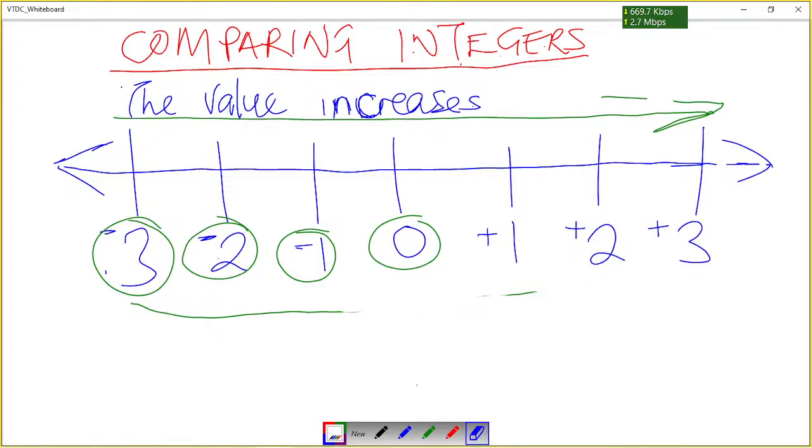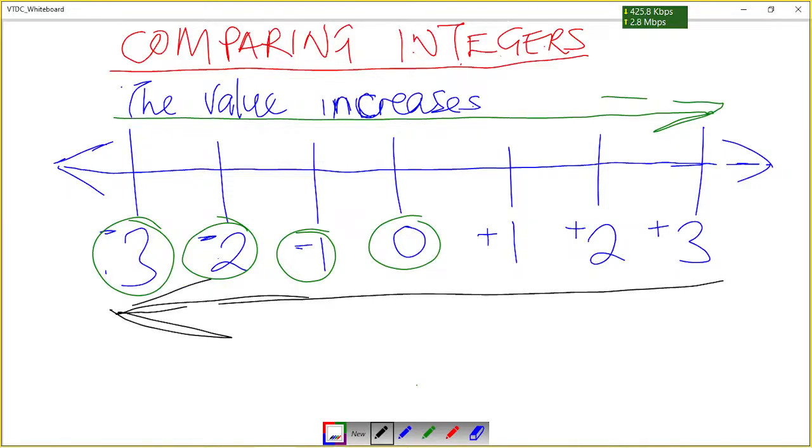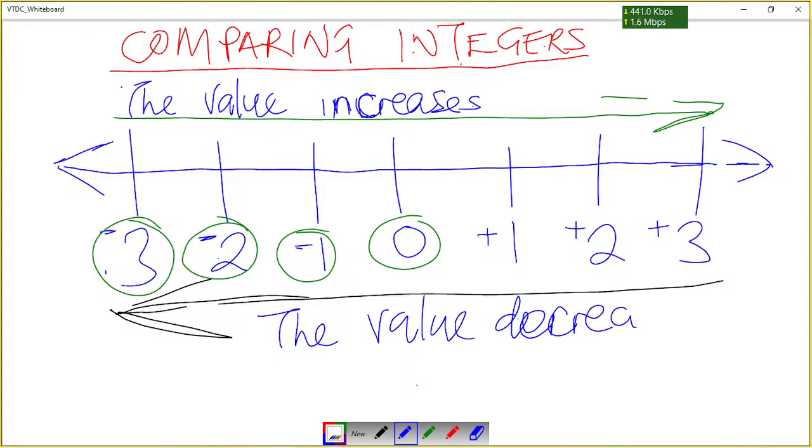So when you're moving from left going to the right, the value increases. Now, what happens if you're moving from right to the left? It is the opposite of what we stated earlier, which means when you're moving from right going to the left, the value decreases.